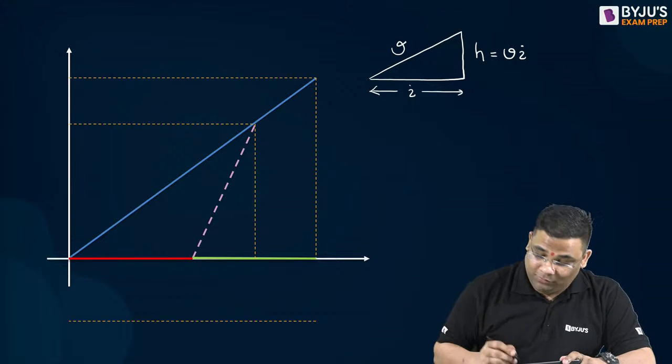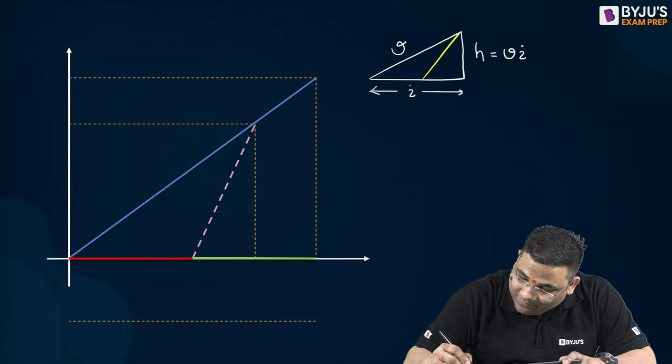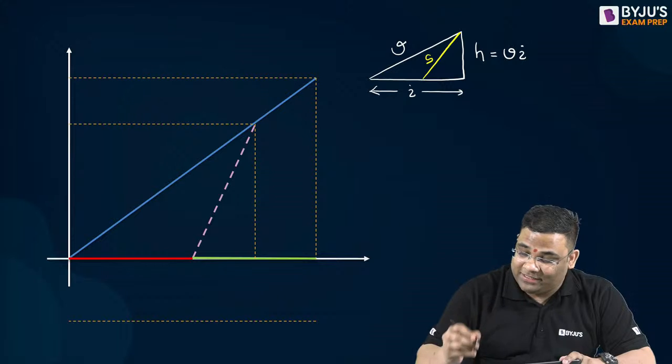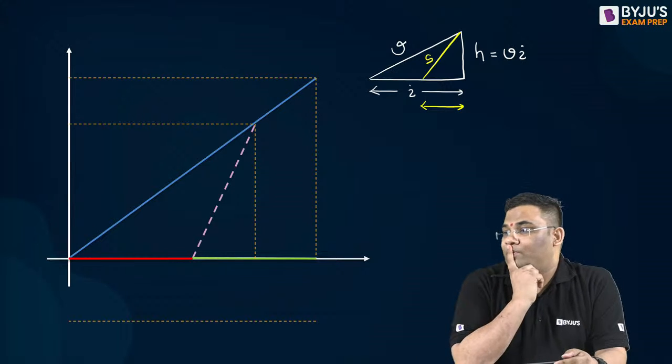Now, if I see this, this is what? S, the slope. What will be this value?